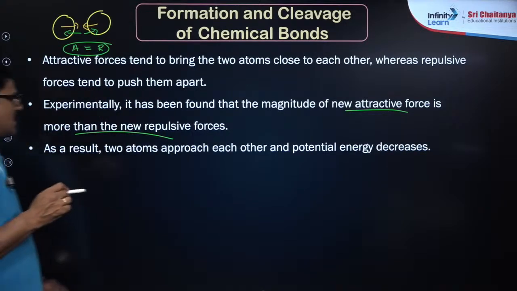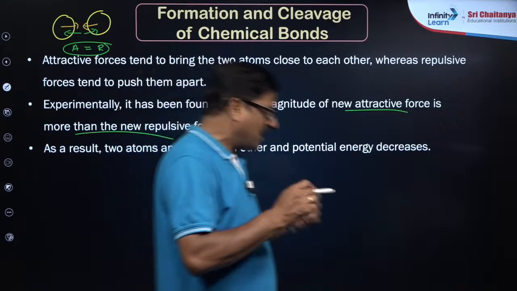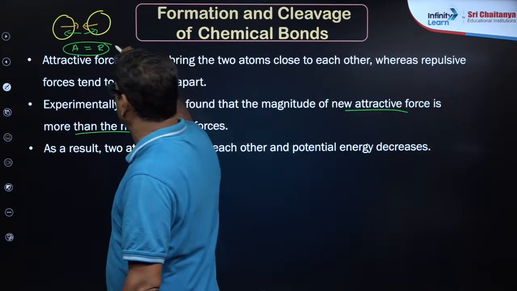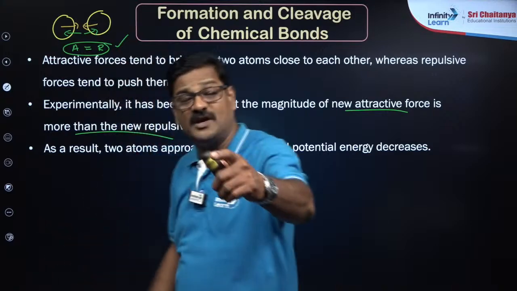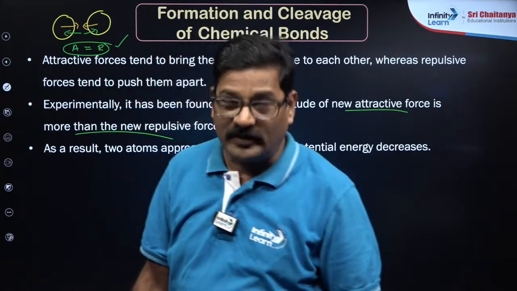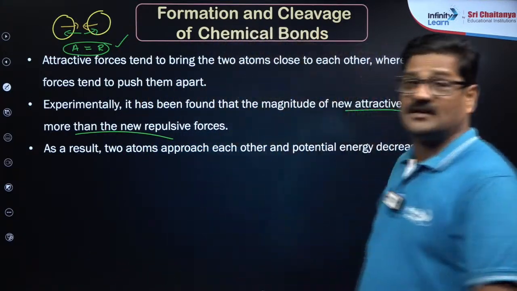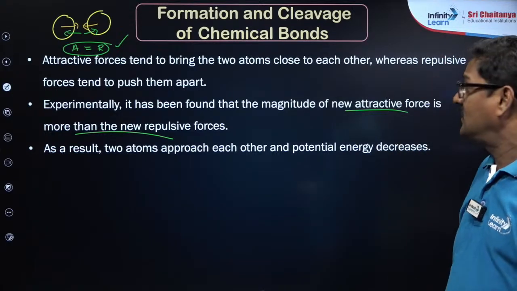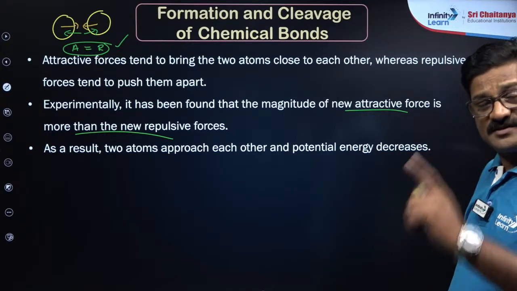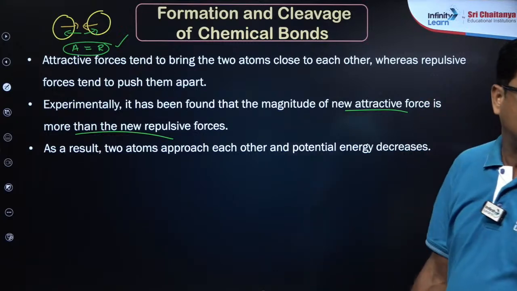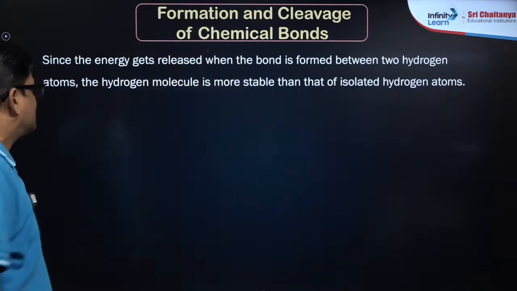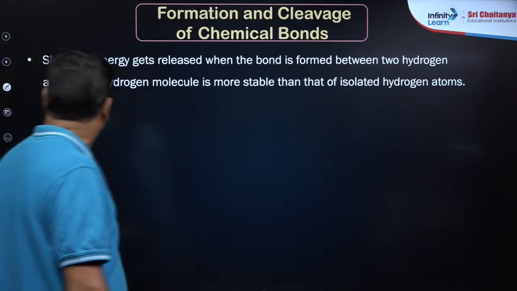So as a result, when two atoms approach each other, the potential energy decreases. And the condition is that attraction force should be equal to repulsion force, then only this bond will be stable. If the attraction force is greater than the repulsion force, the potential energy is high, and if the repulsion force is greater than the attraction force, the potential energy is also high. Since the energy gets released when the bond is formed between two hydrogen atoms.